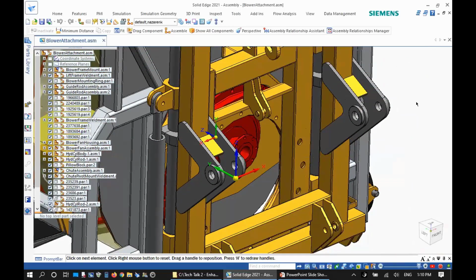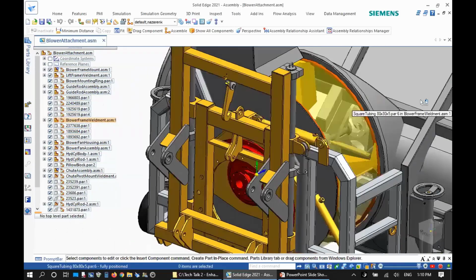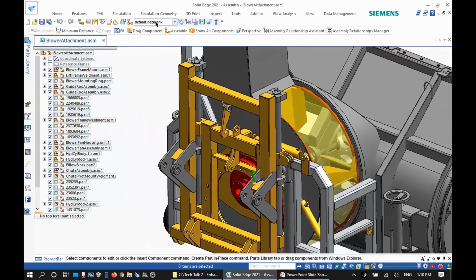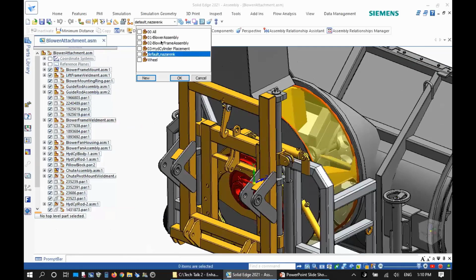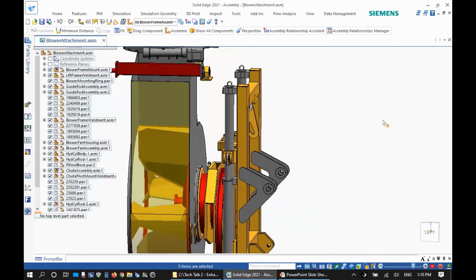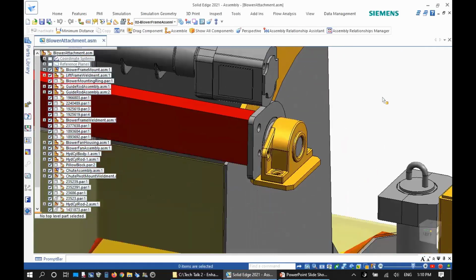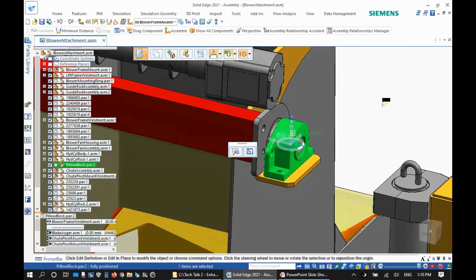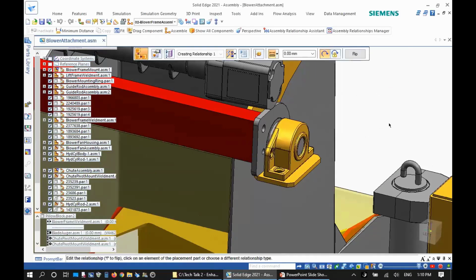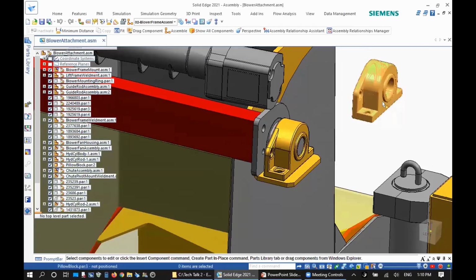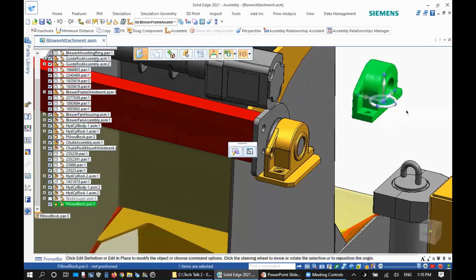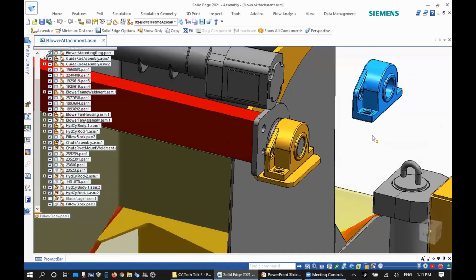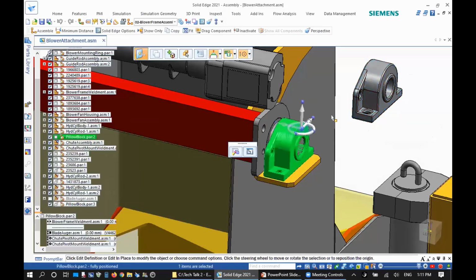And finally, I want to show you again, keep in mind that all these components are inactive. We can use assembly configurations easily to identify and isolate certain areas within the assembly. And let's see how we can place assembly relationships on these components. So I'm going to bring this, just to make sure we have this component inactive. I can bring a copy of this component, and I can inactivate it, and we can get rid of the original one.